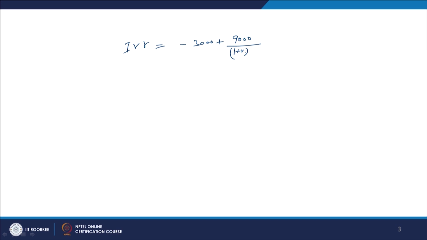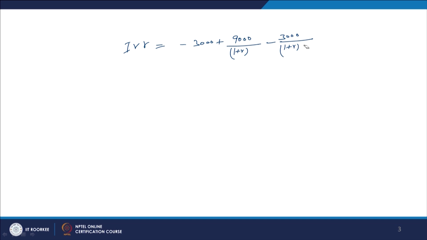there is no power, only 1, which we do not write. Then again the sign becomes negative, and this is again 3000 rupees, which you have to discount, and for discounting it will be 1 plus R power 2. Sorry, this will not be power 2 because we are making the investment not now. We are making the investment in the third year, so money will also be going out in the third year.